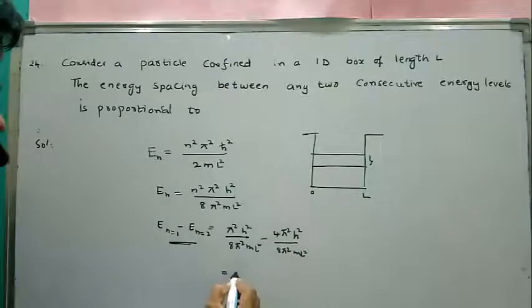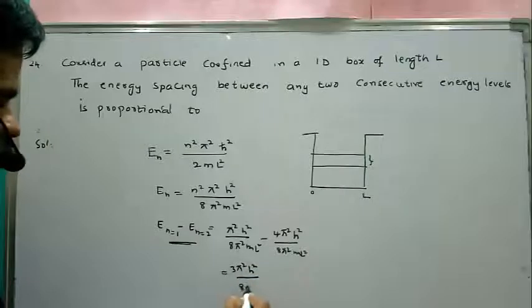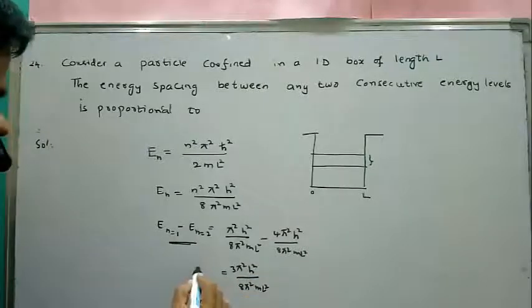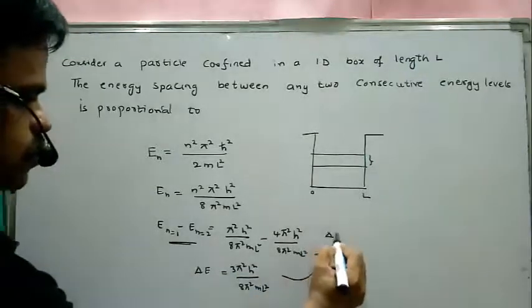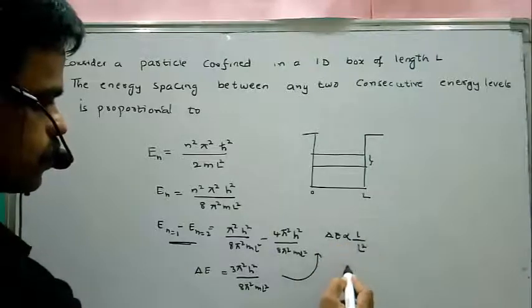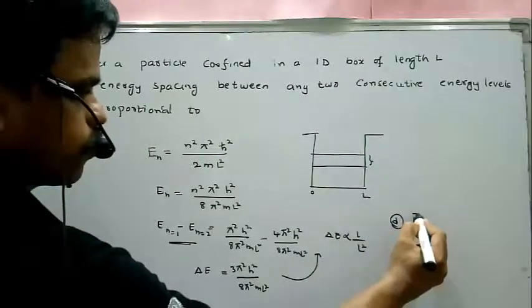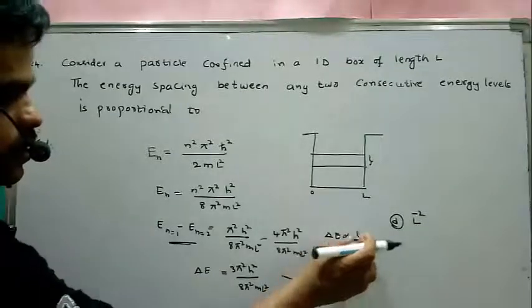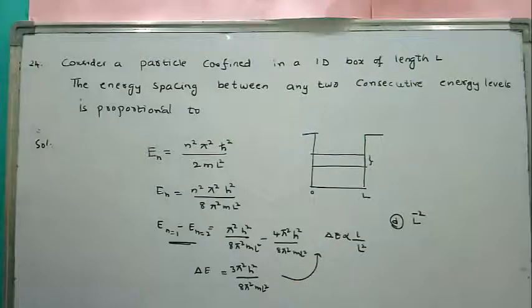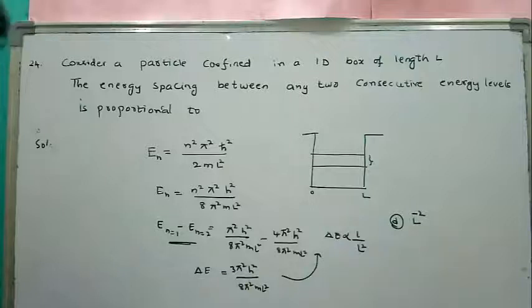If you subtract, we get 3 pi square h square by 8 pi square m L square. That means the difference of two energy level spacing is proportional to 1 by L square. In the options, option D, L power minus 2, is the correct option. That means the spacing between any two energy levels is inversely proportional to L square. That is, delta E is proportional to 1 by L square.